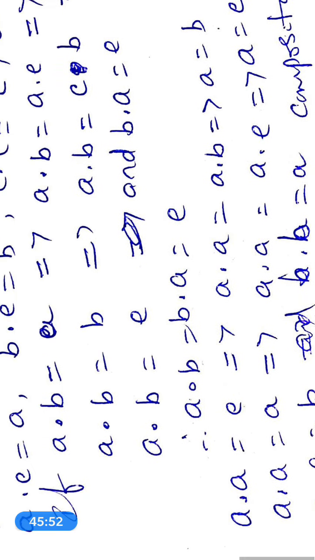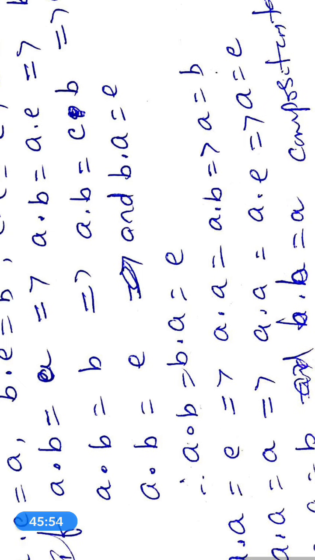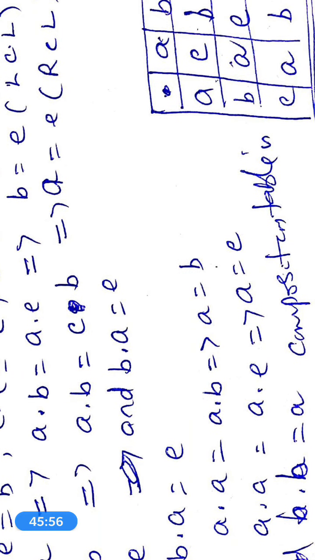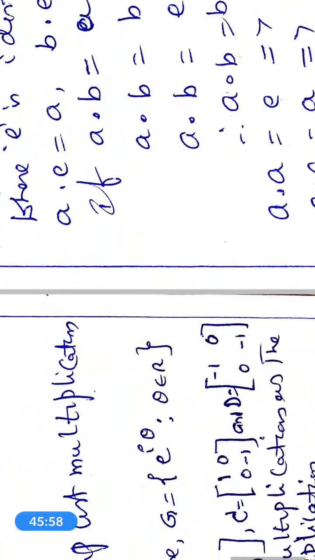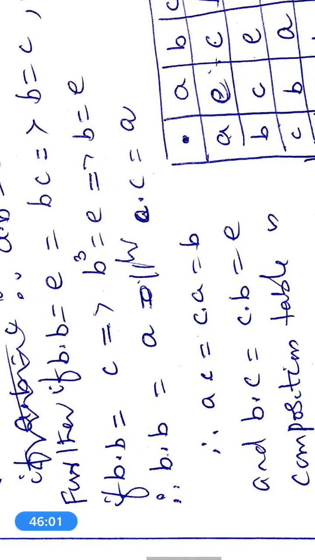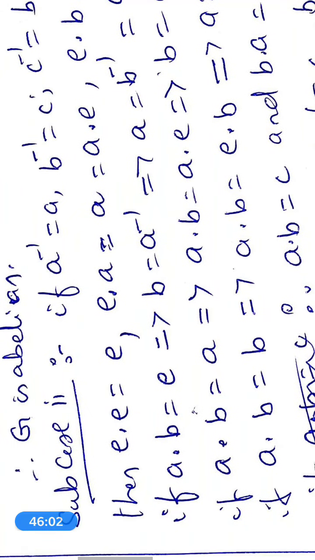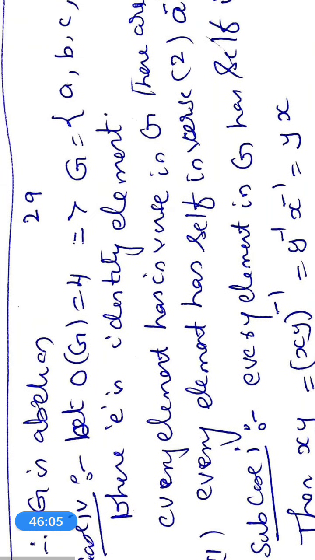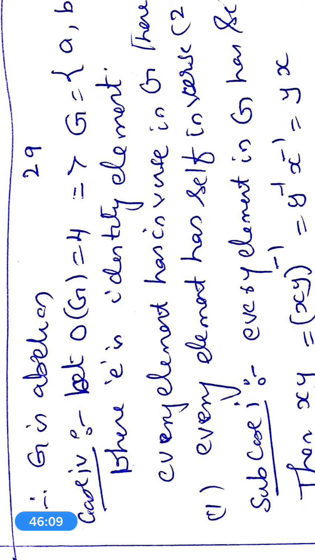Therefore a · a = b and b · b = a. Then the composition table is like this. Therefore G is abelian. So if the order of G is equal to 3, then G is also abelian.